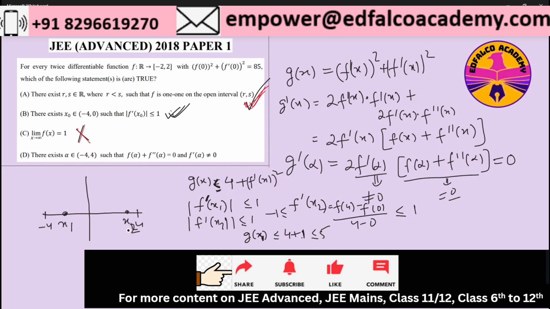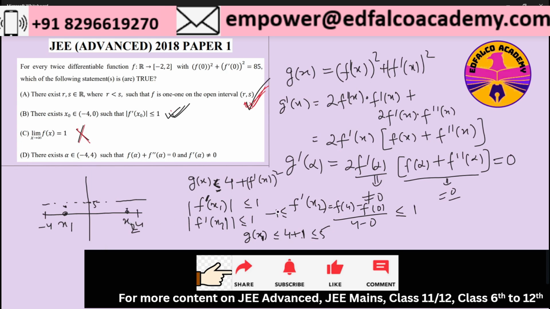Same thing for the point x2 also. So let's say here is my 5. g of x1 will be less than 5, and same way g of x2 will be somewhere here. It cannot go beyond 5. So that is what it is telling as of now.